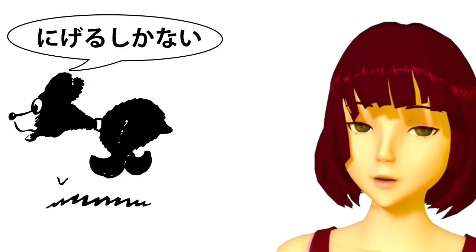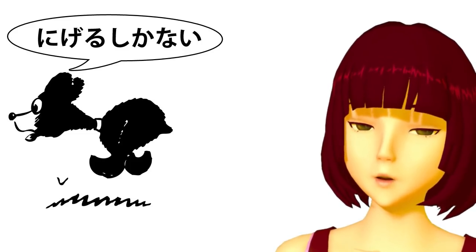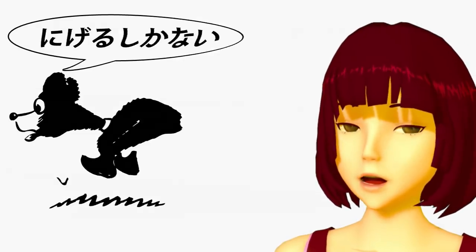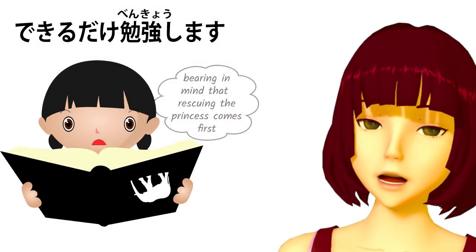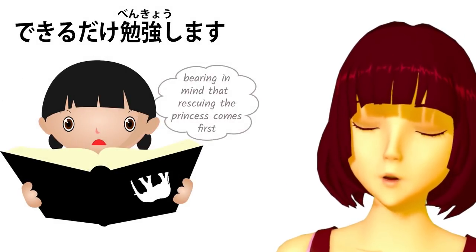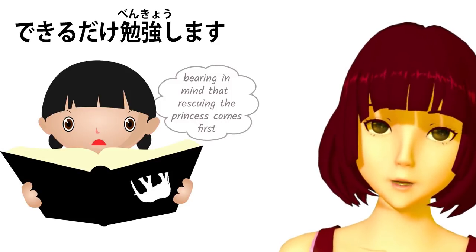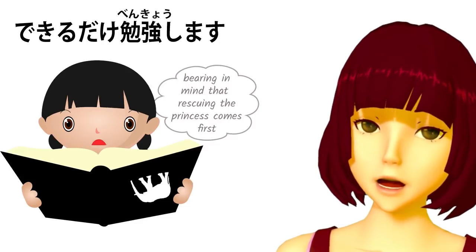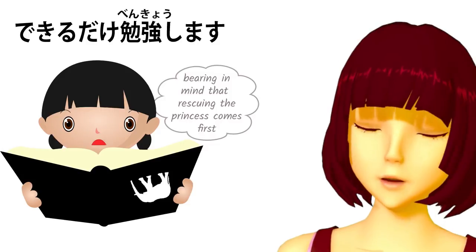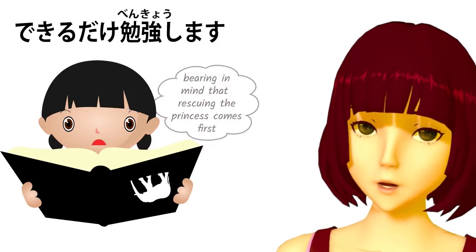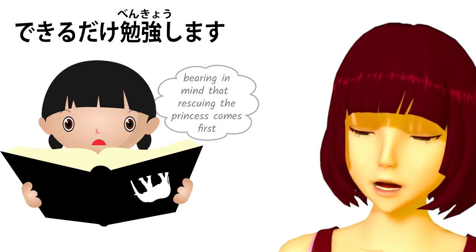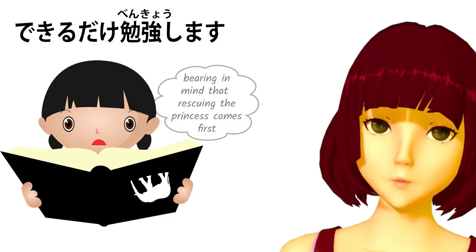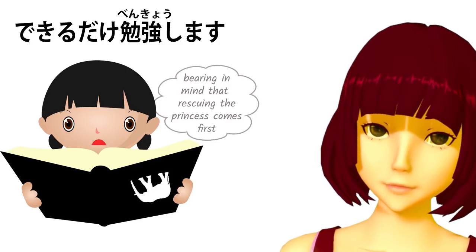So now let's go back to some of the other uses of dake. One of the commonest is dekiru dake, which means as much as possible, or if at all possible. Now, you see, at this point, if we're thinking of dake as meaning only, we can start to get confused. Is this a completely different kind of dake? No, it's exactly the same. Dekiru dake means to the limit of possibility. Dekiru dake benkyou shimasu. I will study if I can, or I will study as much as I can. To the limit of the possibility, I will study.